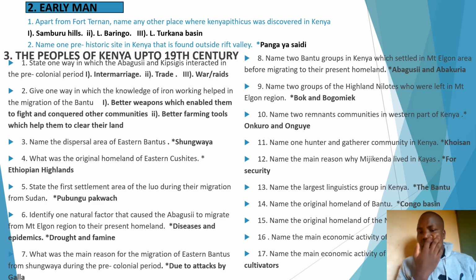Now, under the Bantu, you can be asked about, for example, the Highland Bantu, that is the Akamba. There was a time a question was asked, give the main economic activity of the Akamba. In this case, the main economic activity of the Akamba, even though they form part of the Bantu, is what we call livestock keeping. So ensure you note that. The main economic activity also of the Cushites, you can talk about pastoralism. Same case for the Nilotes, they were also pastoralists. Now let's move to the next part.